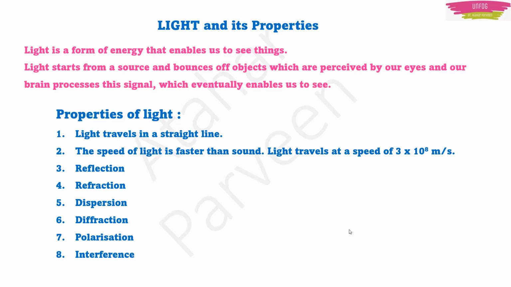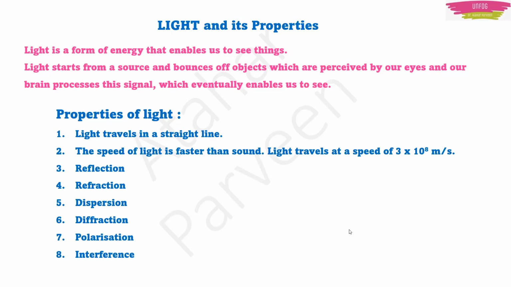Remember, in one of our previous classes in the chapter on sound, we said that the speed of sound is 340 meters per second. Now make a point that light travels at a speed of 3 × 10^8 meters per second, which is very much faster than that of sound. This can be an MCQ question. Next is, light can be reflected.